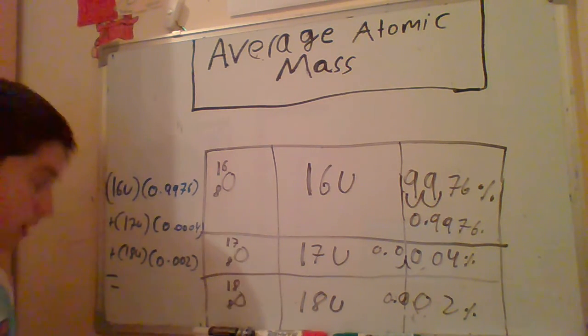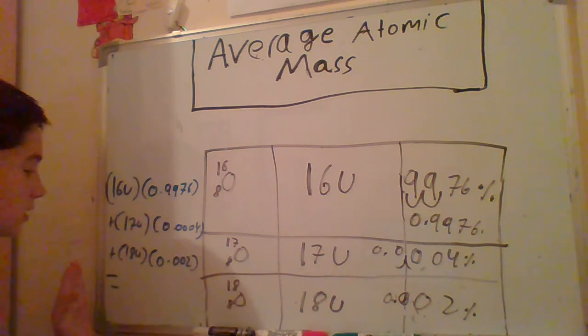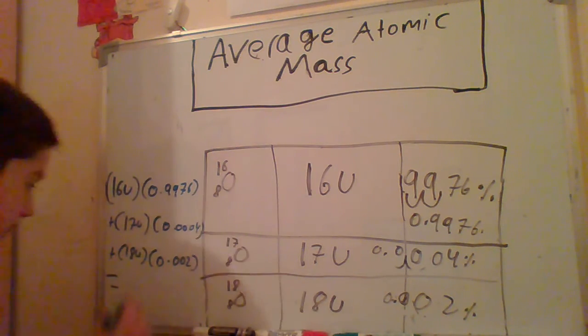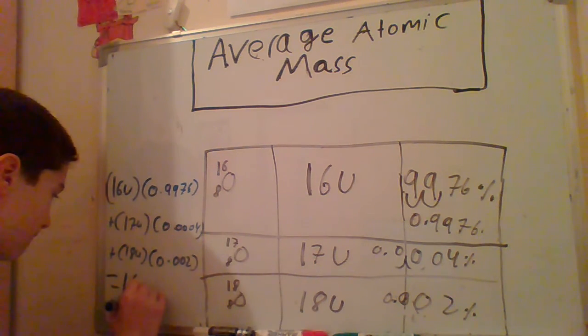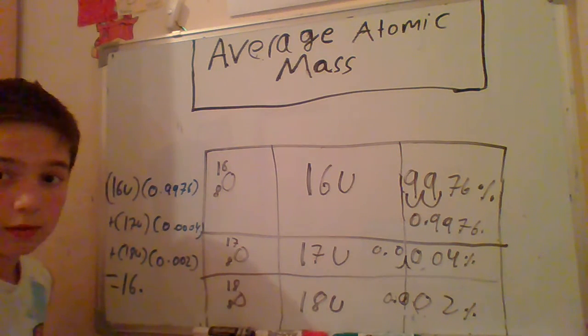And calculating 16 multiplied by this and this and this, we get the answer of 16.44.